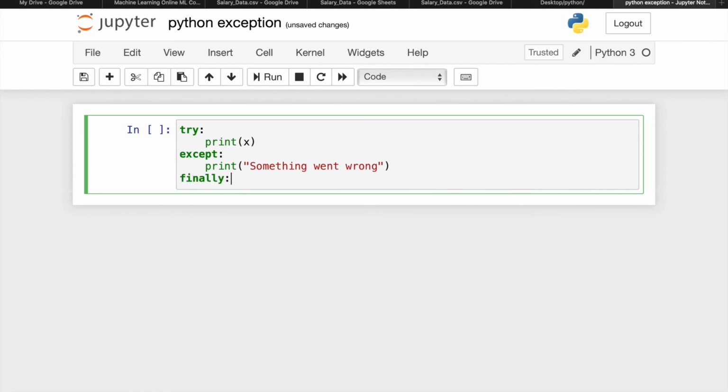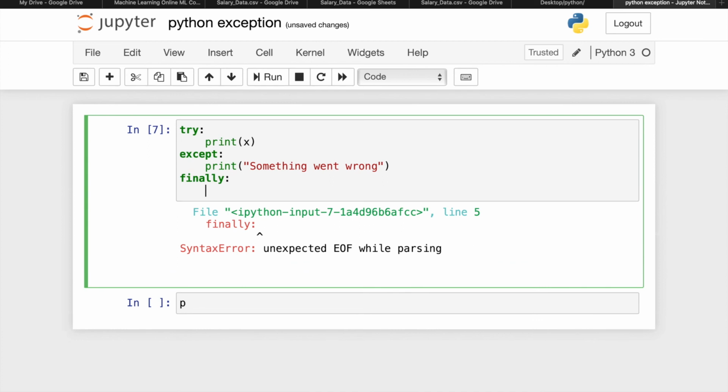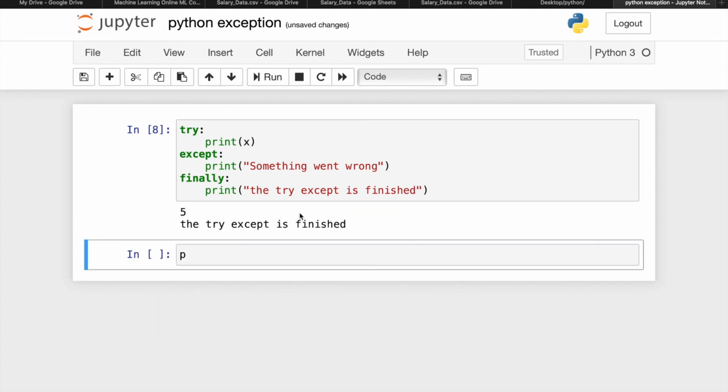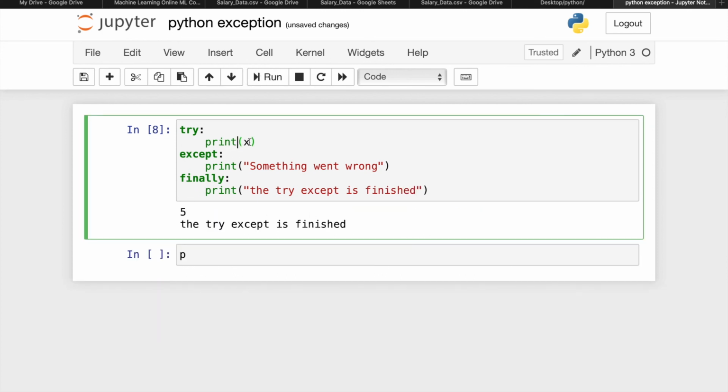Make sure you write finally print the try except is finished. So if you run this program, you will get our print value, that is the x value we earlier declared as 5.